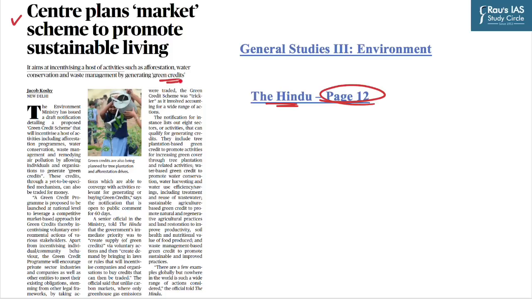And the term green credit refers to a financial concept that encourages and supports environment friendly projects and activities. It is a way for banks and financial institutions to promote sustainability and reduce the negative impact on the environment. In today's discussion, we will try to cover the green credit scheme in detail. And this topic is relevant for General Studies Paper 3 under the Environment section.